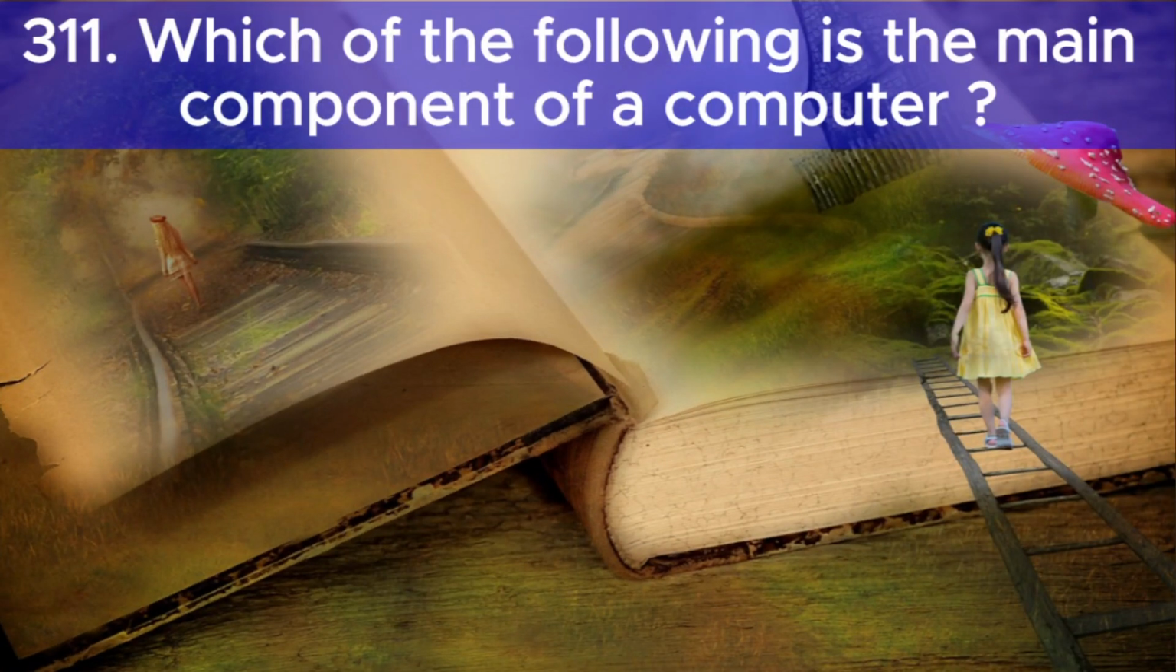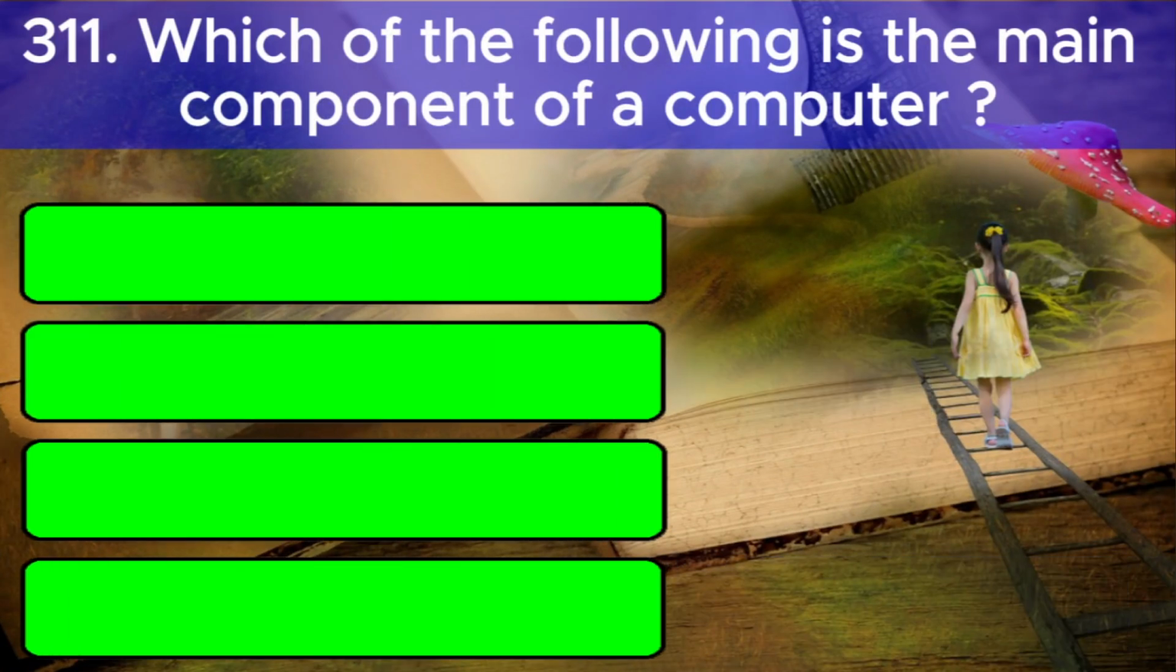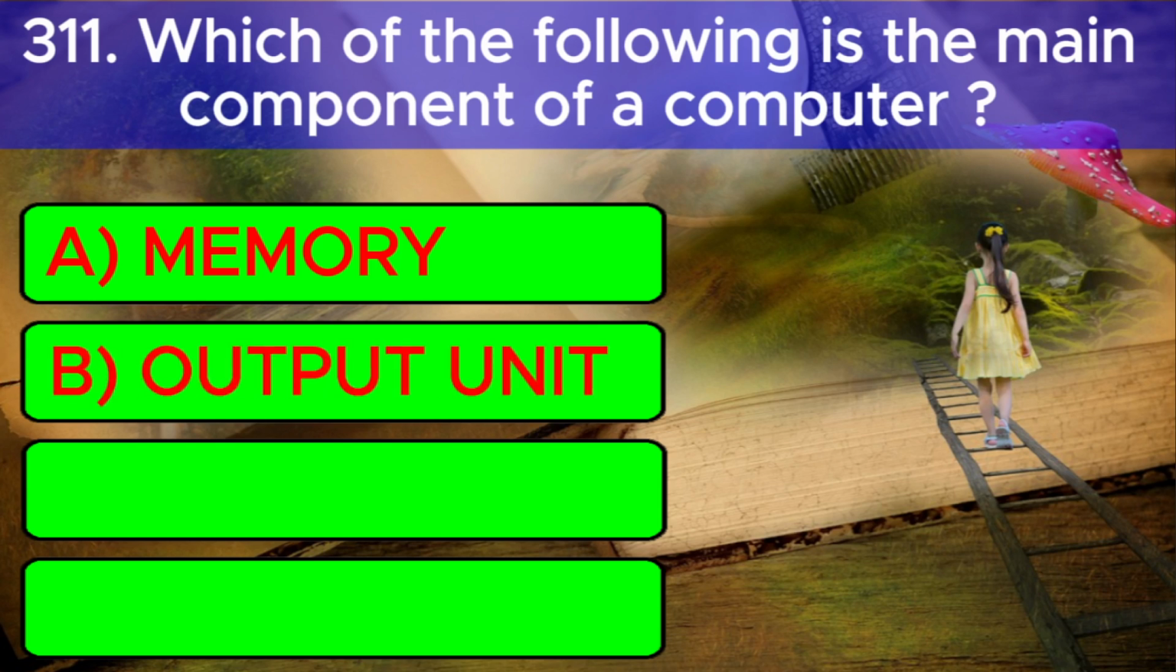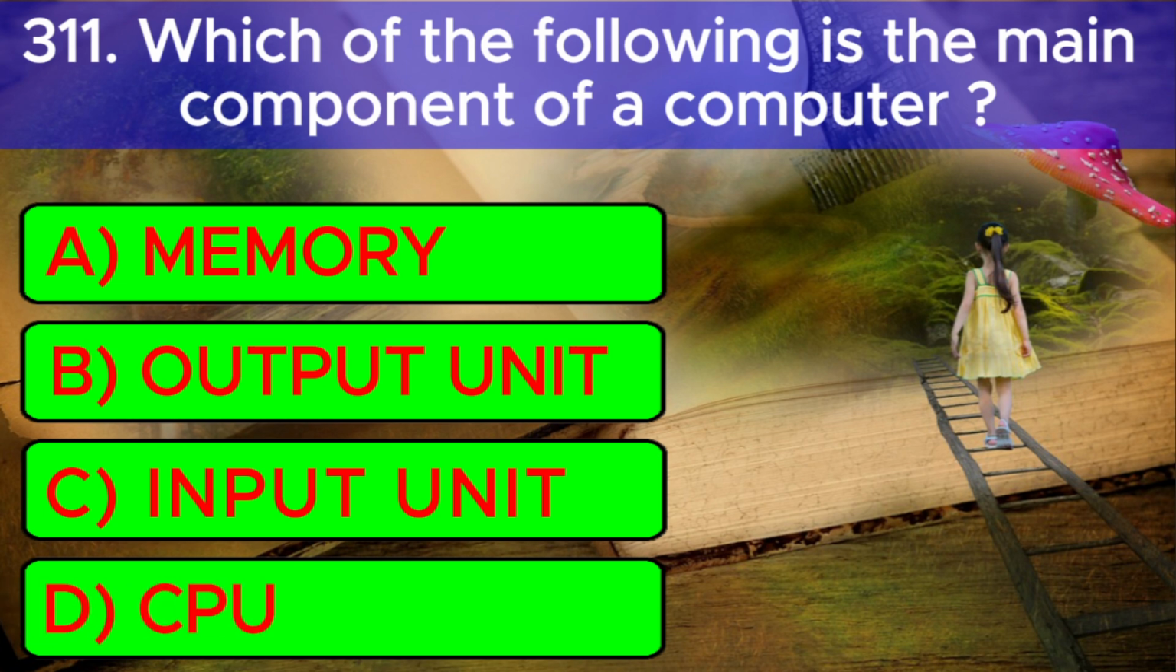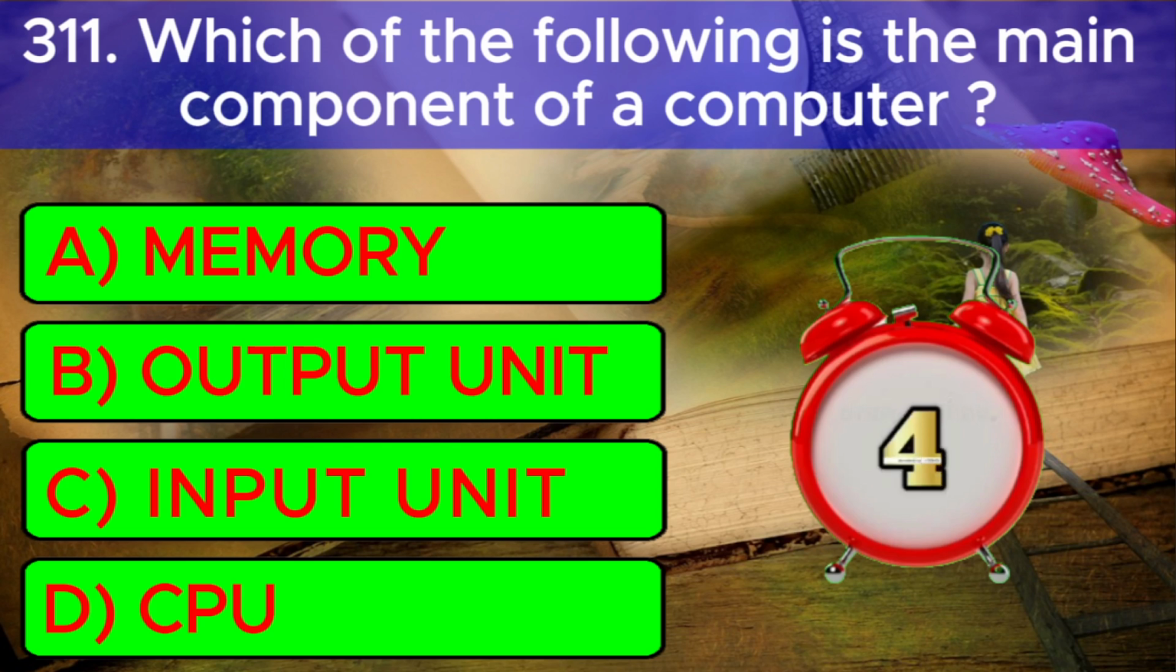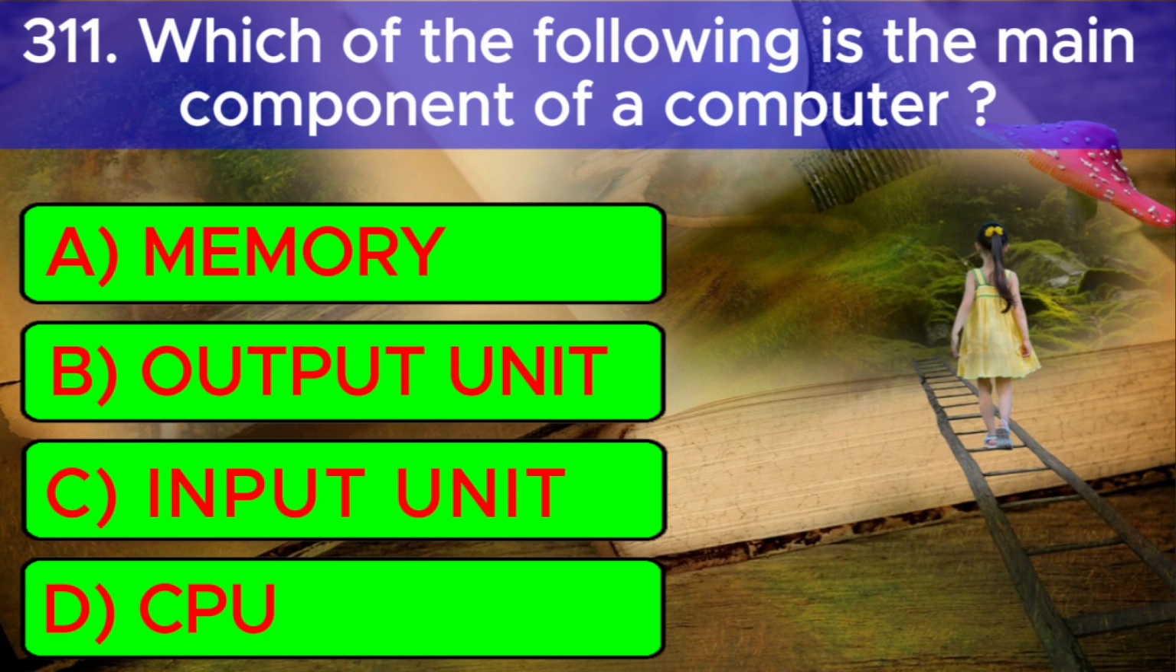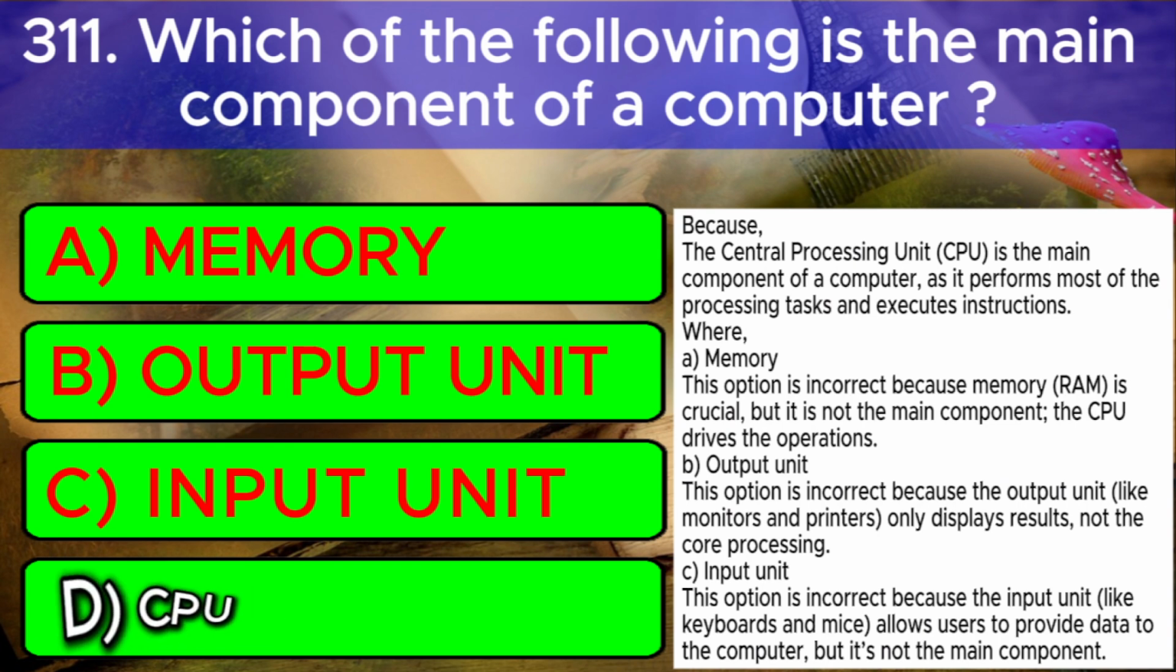Question number 2. Which of the following is the main component of a computer? A. Memory. B. Output unit. C. Input unit. D. CPU. And the correct answer is D. CPU. Because the central processing unit, CPU, is the main component of a computer, as it performs most of the processing tasks and executes instructions.